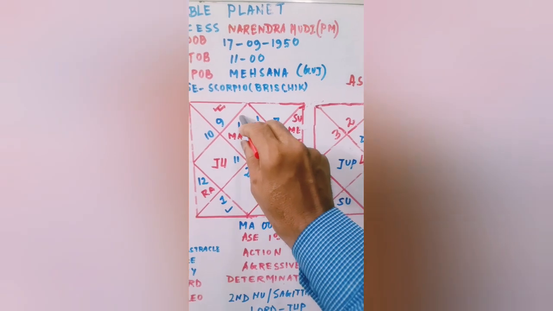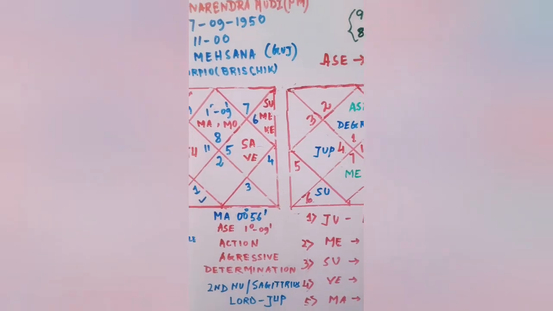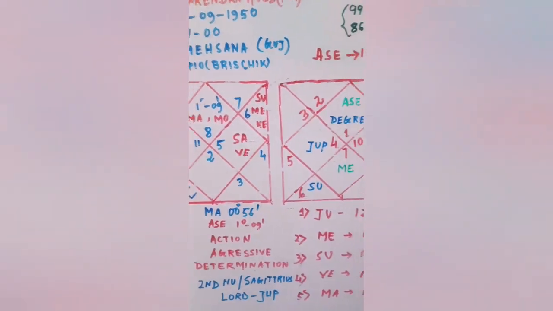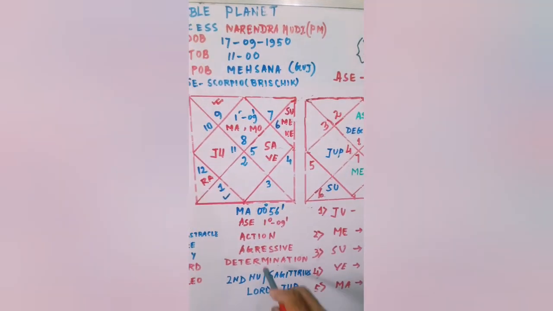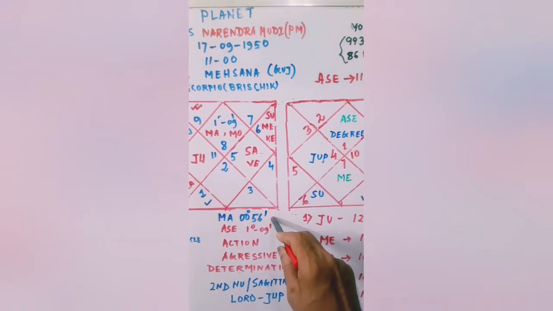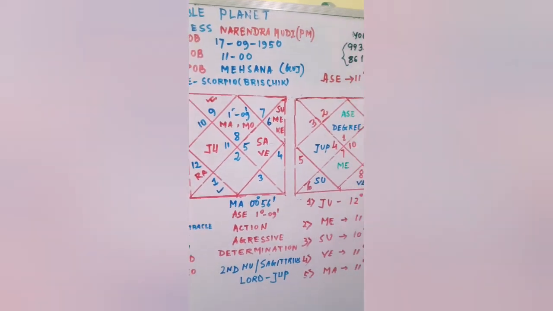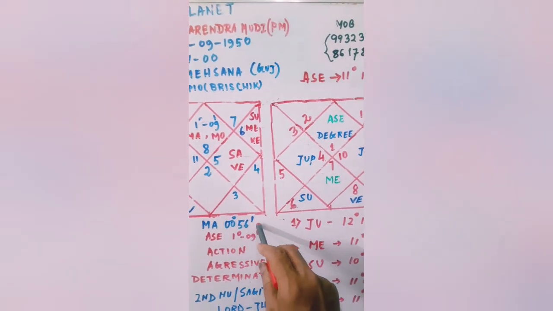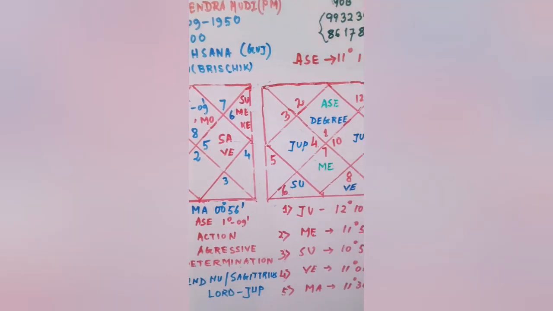Here the ascendant degree, Lagna degree, is 1 degree 09 minutes. Only Mars is near about that, 00 degrees 56 minutes. Just a half minute difference. So it is 00 degrees 56 minutes, and 1 degree 09 minutes.